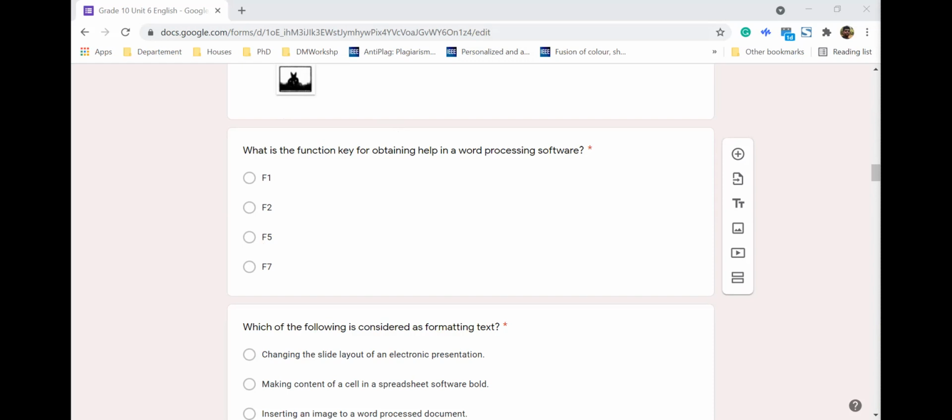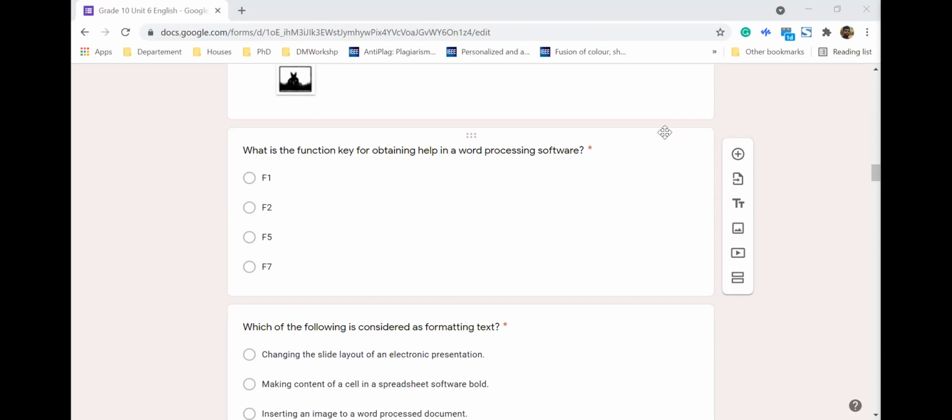And what is shortcut key F7? Anyone? Make a note of this.